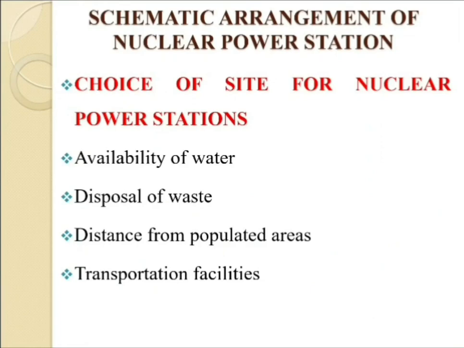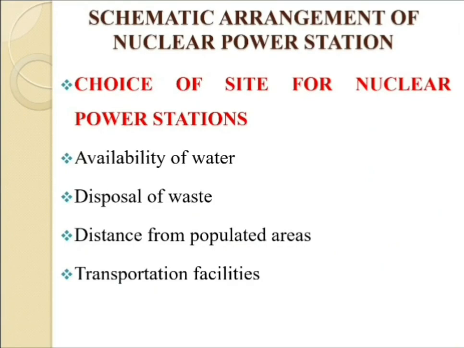Second one, that is the disposal of waste. So the waste that may produce by fission in nuclear power station is radioactive, so which must be disposed of properly to avoid health problems. The waste should either be buried deep or disposed of in sea quite away from the seashore side. So therefore the site selected for such plants should have adequate arrangement for the disposal of the radioactive waste.